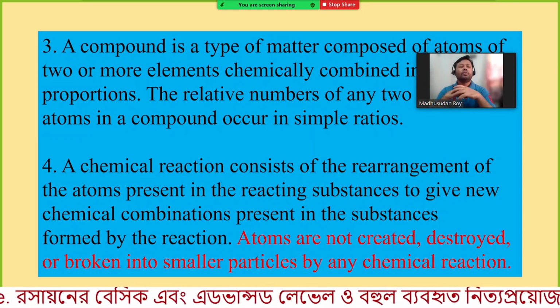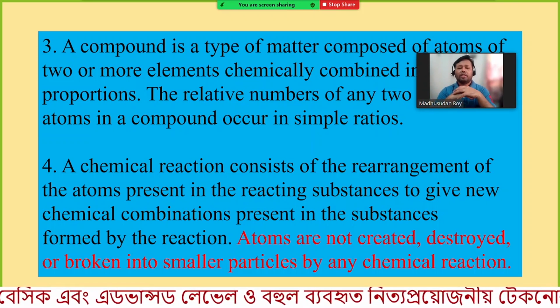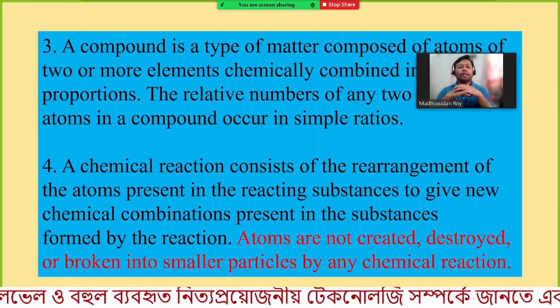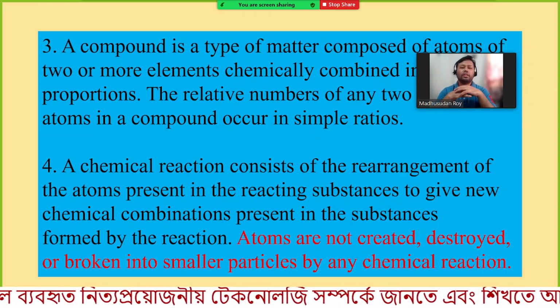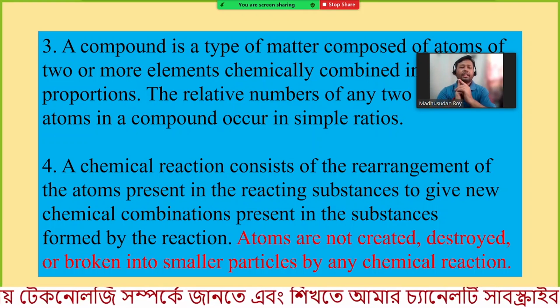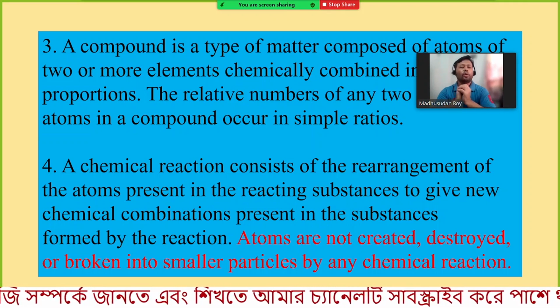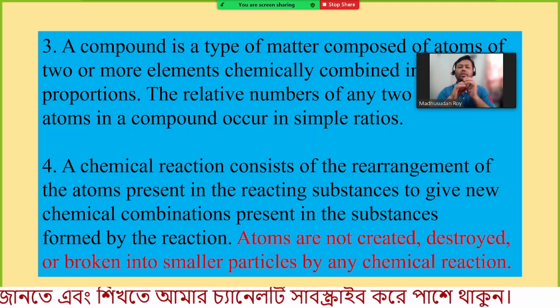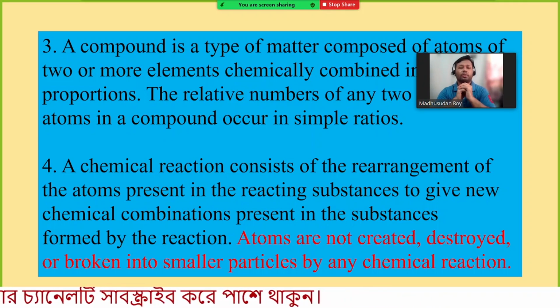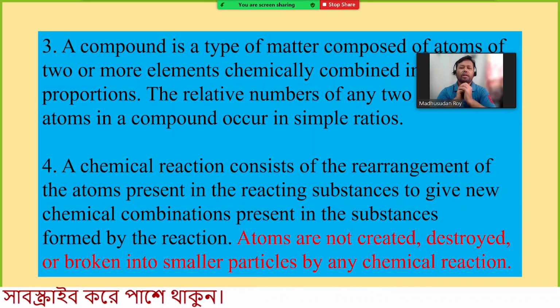That is the main function of a reaction. In general, when a hydrochloric acid molecule reacts with sodium hydroxide, hydrochloric acid is composed of hydrogen and chlorine atoms. On the other hand, sodium hydroxide is composed of sodium, oxygen and hydrogen. So there are 5 different atoms in the reactant.